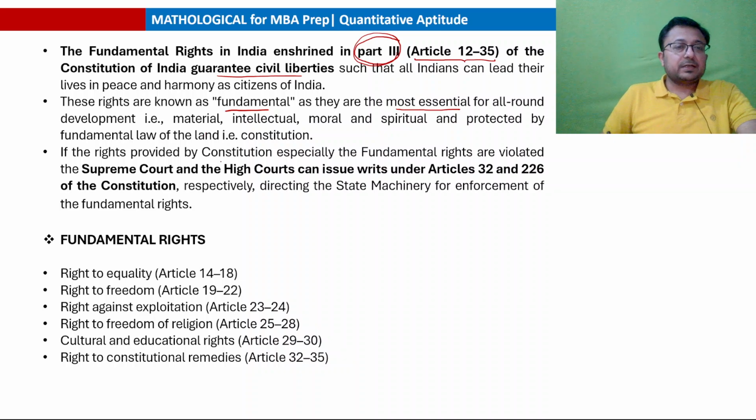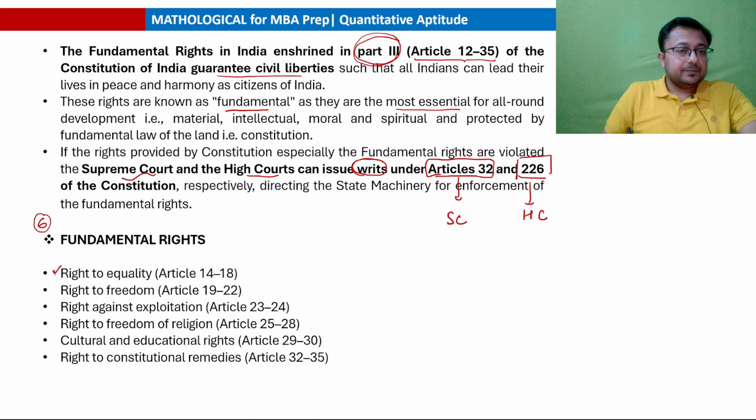If the rights provided by the Constitution, especially the fundamental rights, are violated, then the Supreme Court and High Court can issue writs for protection of the fundamental rights under Article 32. Supreme Court issues a writ under Article 32 and High Court issues a writ under Article 226 of the Constitution, respectively, directing the legislative machinery for the enforcement of fundamental rights. There are 6 fundamental rights.